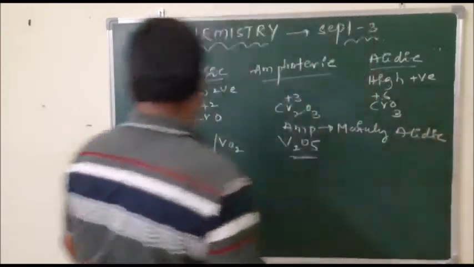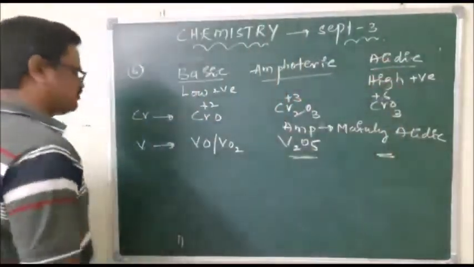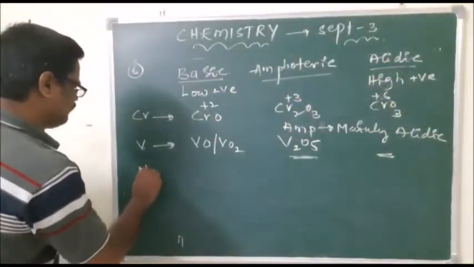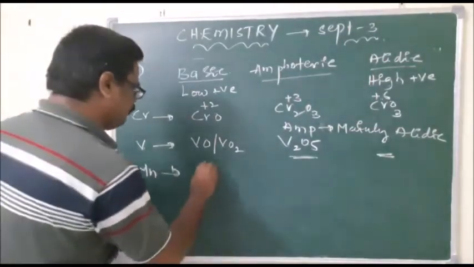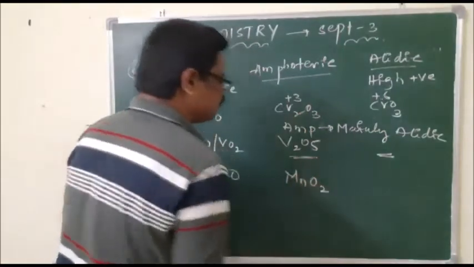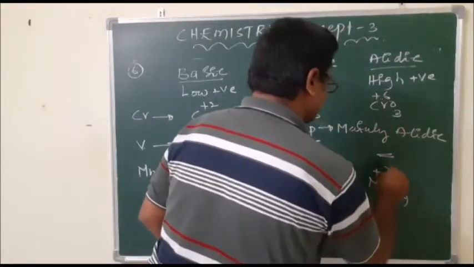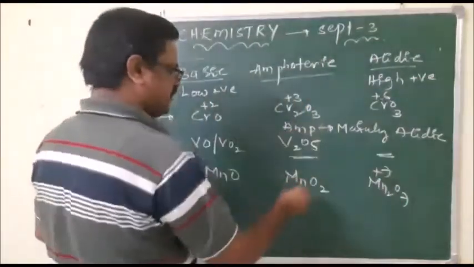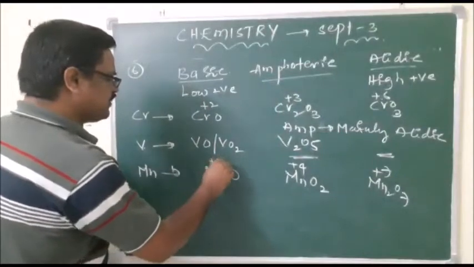So no acidic vanadium oxides other than that. If it comes to manganese, we have MnO, MnO2 and Mn2O7. Mn2O7 has +7 oxidation state, hence acidic. MnO2 has +4 oxidation state, hence amphoteric. MnO has Mn +2.